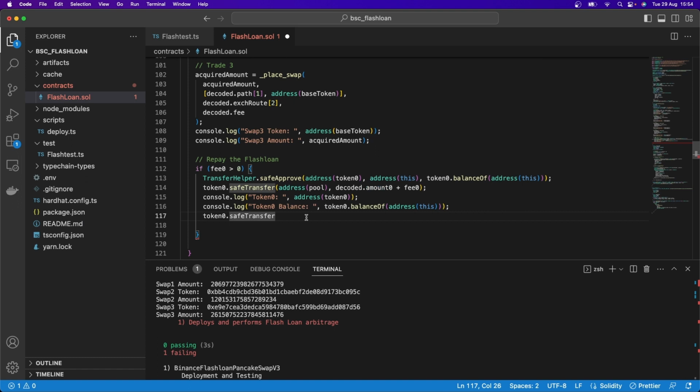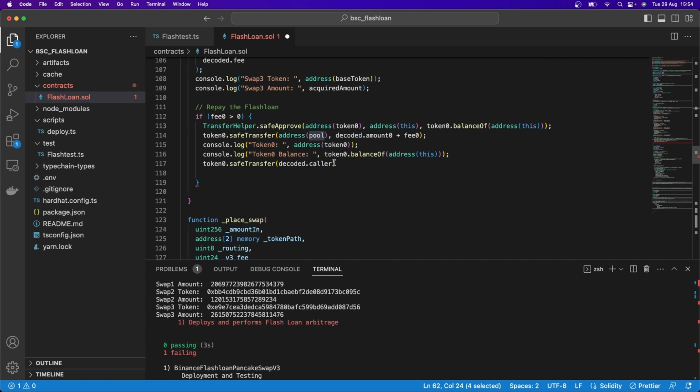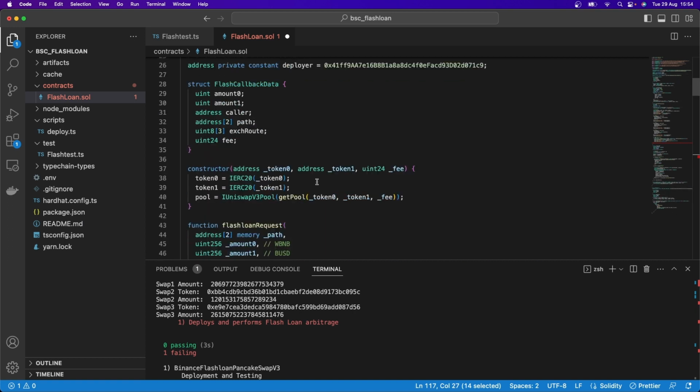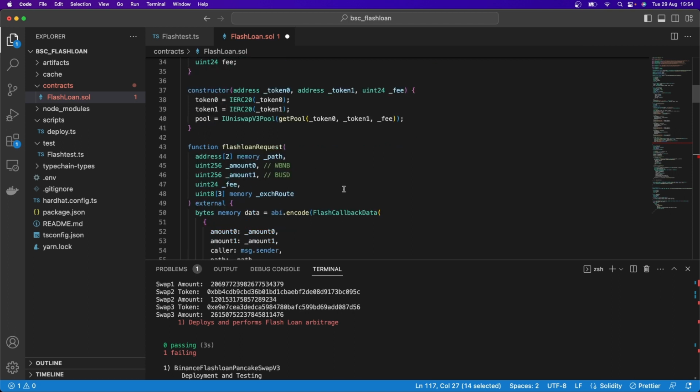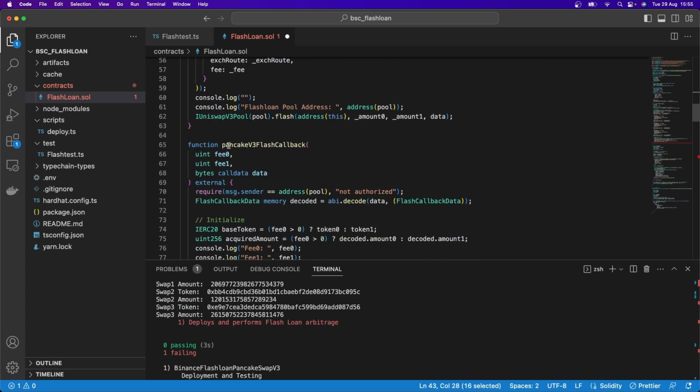So who do we need to pay now? Most importantly, ourselves. So we're going to pay decoded.caller. This is important. Don't pay the message sender. The message sender is the smart contract that has called this Pancake V3 flash callback, which is essentially the pool address. Remember, we discussed that before. So now we want to pay the caller, which we passed into the initial request. The initial flash loan request is going to be the caller. The caller was message sender from this function, which is different from the message sender for this function.